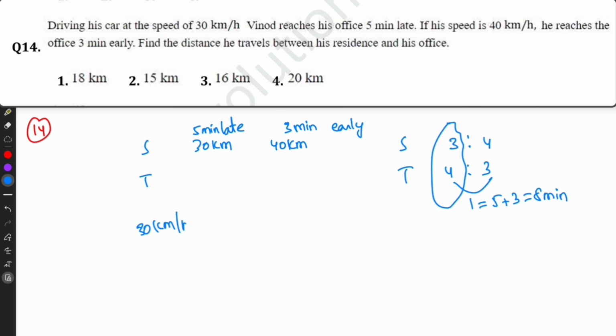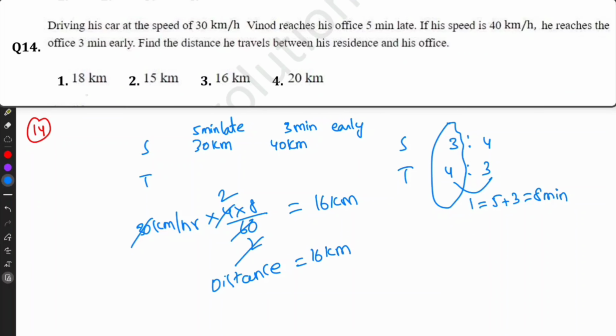30 km per hour into 4 into 8 divided by 60. 2, 2, 2 into 8, 16 km. So distance equals 16 km.